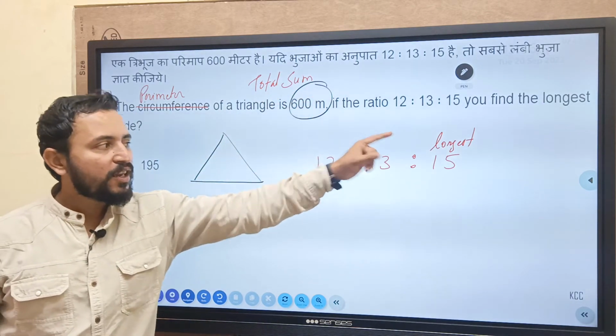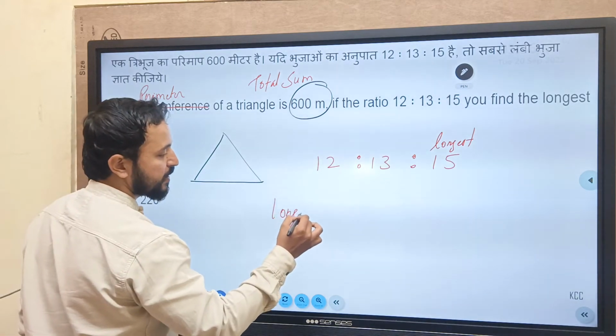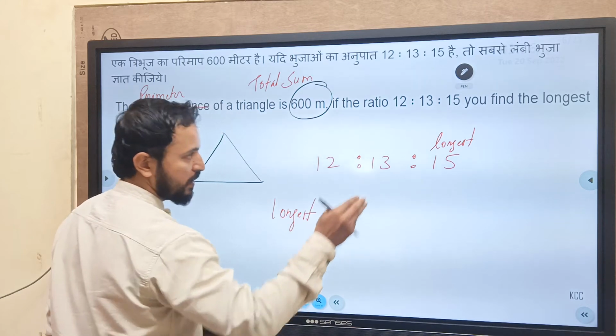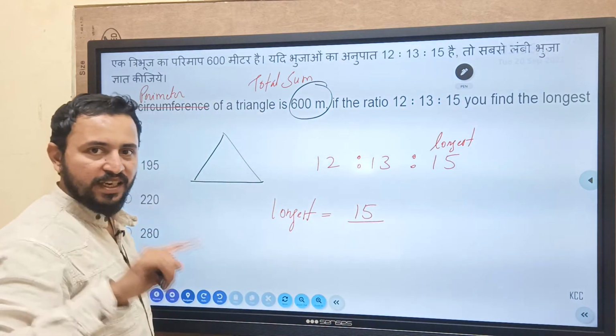तो आपको निकालना है longest ratio. अगर आपने पढ़ा होगा तो आपको पता है, if you have studied ratio you know longest this ratio I want, तो write down this ratio. नीचे क्या करना है?